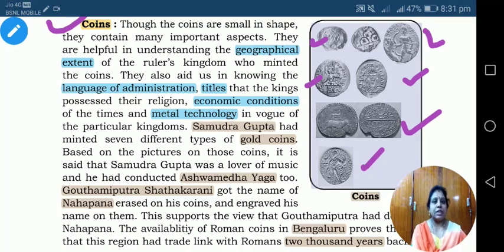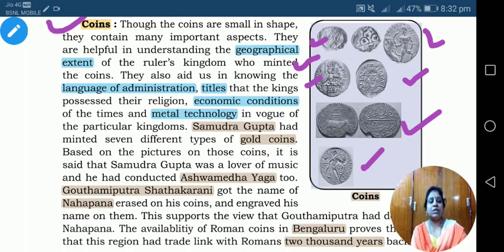People used these coins for trade purposes. Kings mainly minted coins. Common people could not mint. Mint means issuing coins. Today we are using rupees, and coins are decreasing nowadays, but for change we still use coins. In the old period, paper money was not used. So they used these types of coins for their economic activities.